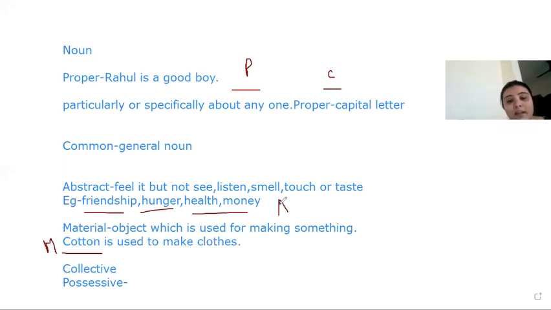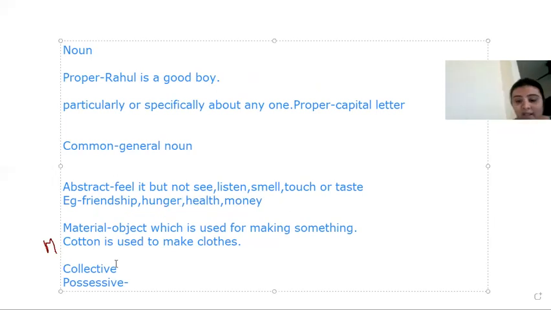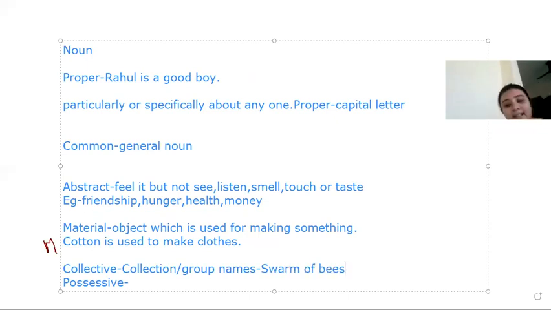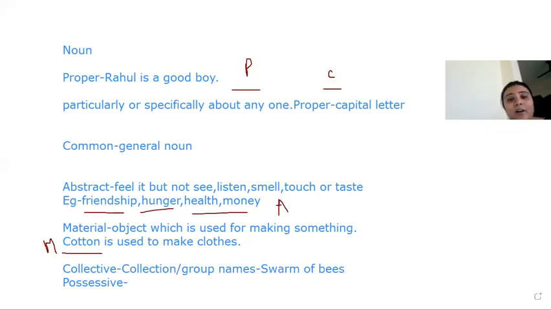Now we are talking about collective nouns. What is a collective noun? Collective noun itself means collection. Collection means group. So collective noun means a collection of something, group names. For example, if I am talking about a swarm of bees, in this sentence swarm is a group name for the group of bees.